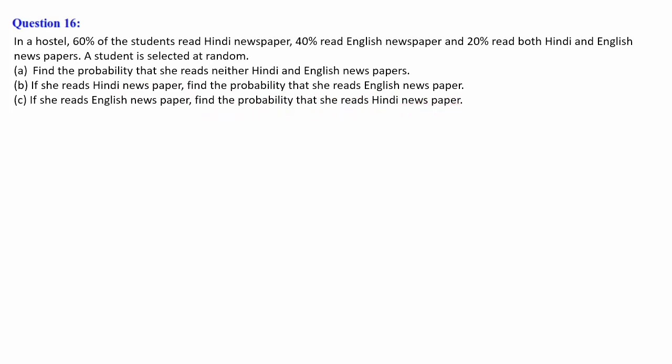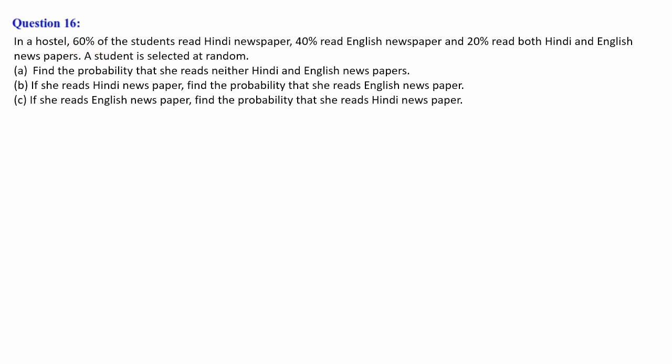Let's go through the question again. In a hostel, 60% of the students read Hindi newspaper. There are two languages mentioned: one is Hindi newspaper, another one is English newspaper. So 60% of the students read Hindi newspaper, which means the probability of students who are reading Hindi newspaper is 60 by 100, that is 0.6.